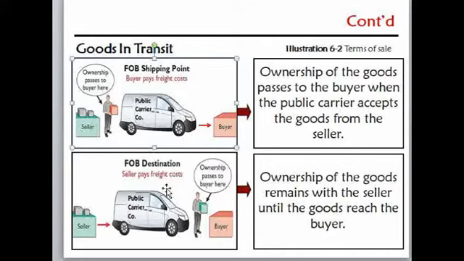But if the good is FOB destination, the owner of the good is still the seller, and the ownership is transferred from the seller to the buyer only when the buyer receives the good or the seller reaches the good at the buyer's place.